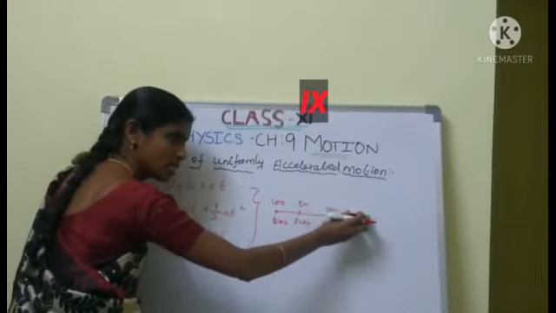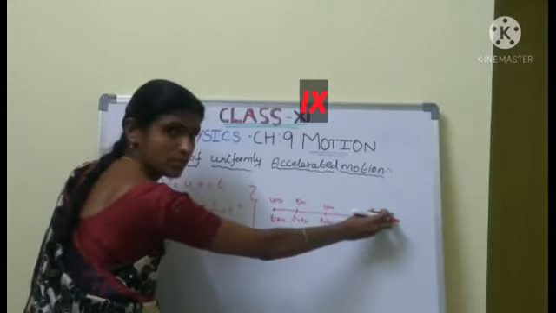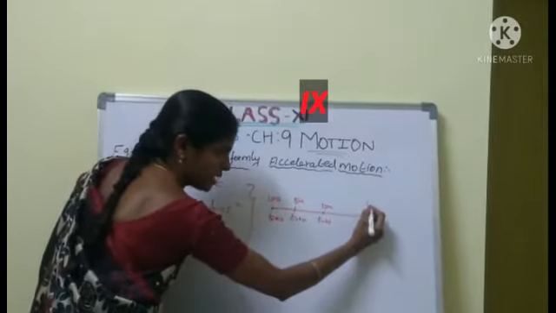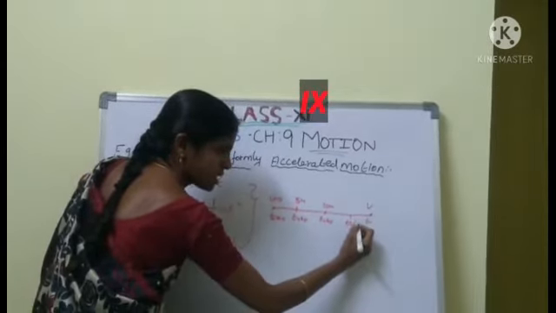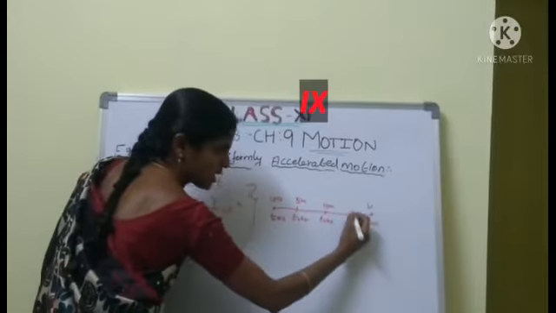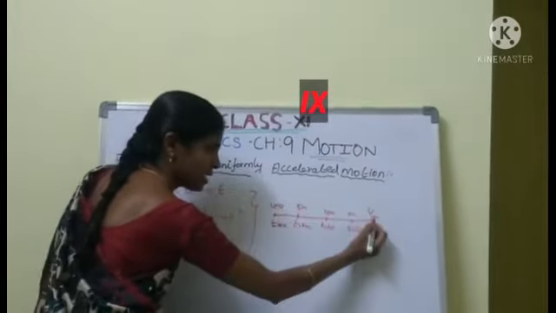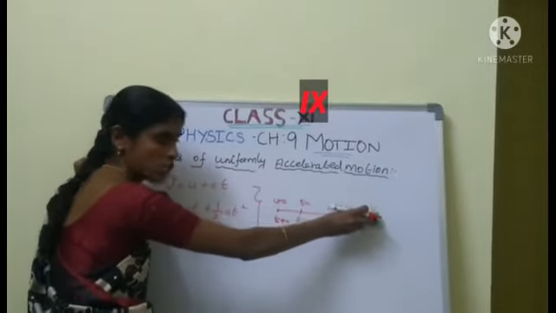Then t equal to 6 seconds, the velocity increases. Now the car is stopped. This is the final velocity. At t equal to 6 seconds, t equal to 8 seconds, 12 meter and 14 meter. This is the final time. The car has stopped.